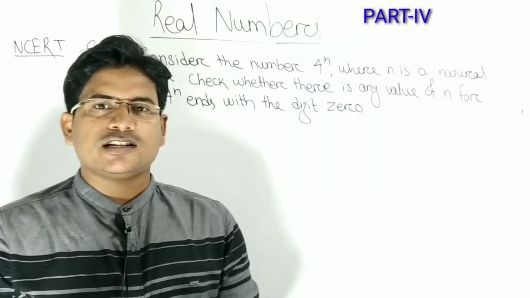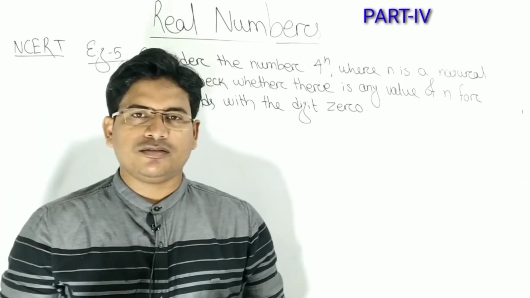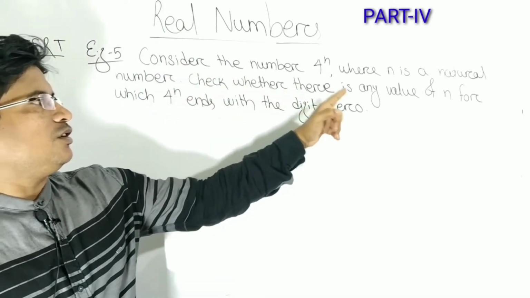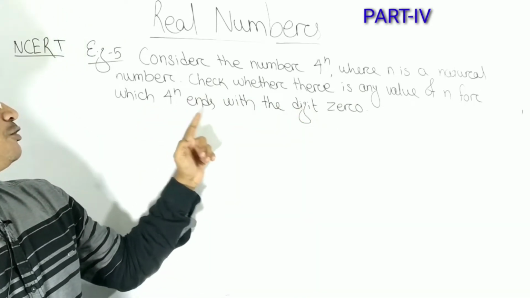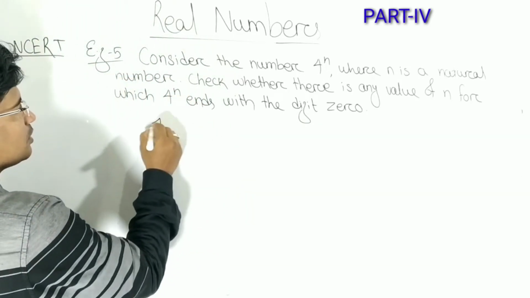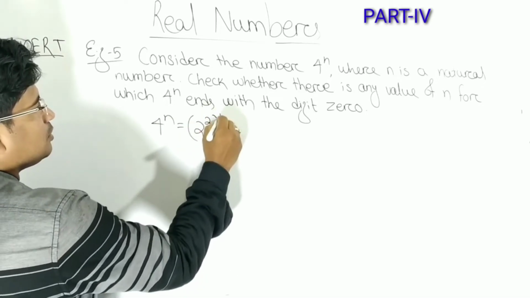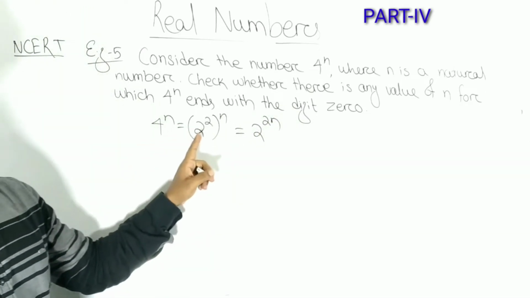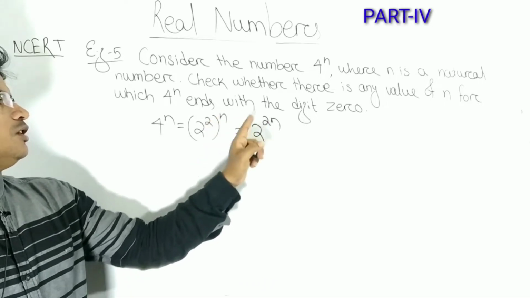Okay students, let's discuss some examples from the NCERT book. First we will discuss example 5. In example 5, consider the number 4 to the power n, where n is a natural number. Check whether there is any value of n for which 4 to the power n ends with the digit 0. First we write 4 to the power n as base 2 squared, again to the power n, that is 2 to the power 2n.